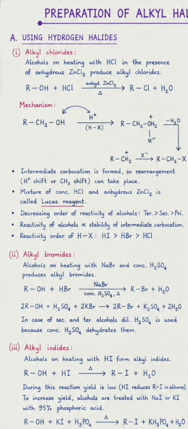Next one is alkyl bromides. Alcohols on treating with NaBr and concentrated H2SO4 produce alkyl bromides. Example: ROH plus HBr in the presence of NaBr and H2SO4 gives RBr and removes water. In case of secondary and tertiary alcohols, diluted H2SO4 is to be used because concentrated H2SO4 dehydrates them.